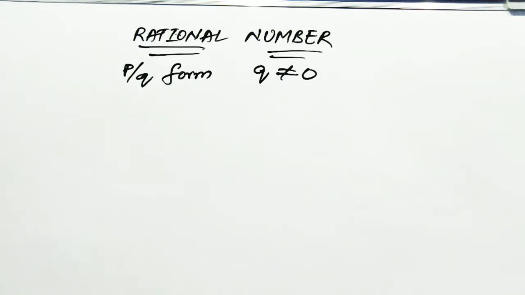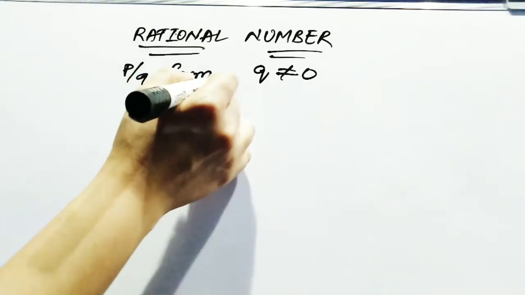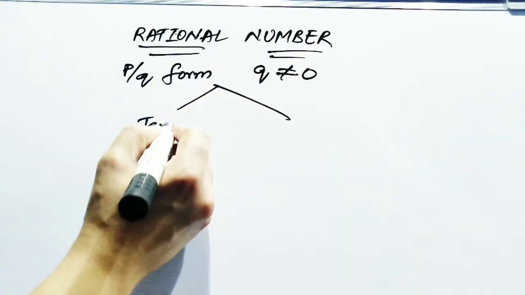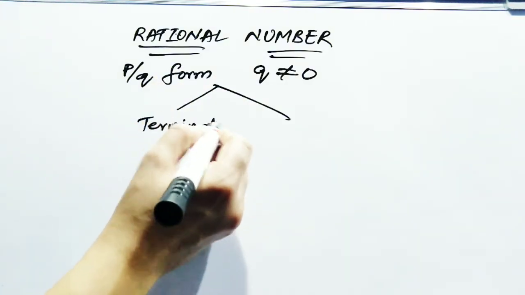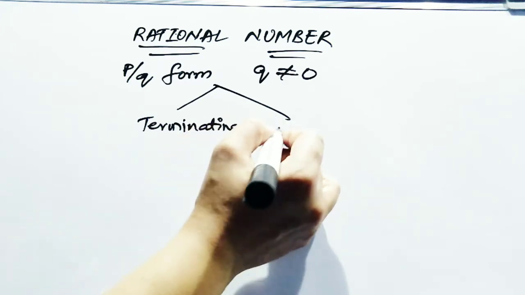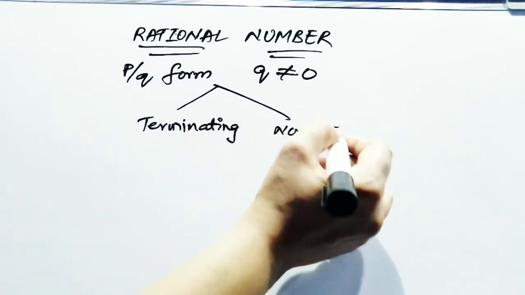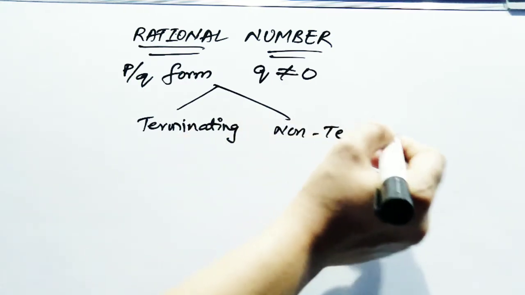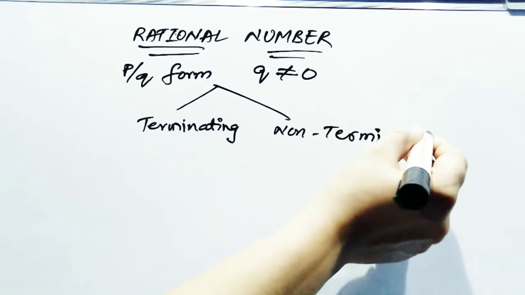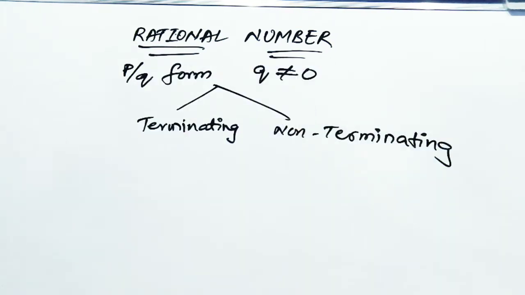So what is your rational number? It must be in p by q form, and it must satisfy the condition that q must not be equal to 0. A rational number is divided into terminating and non-terminating numbers.